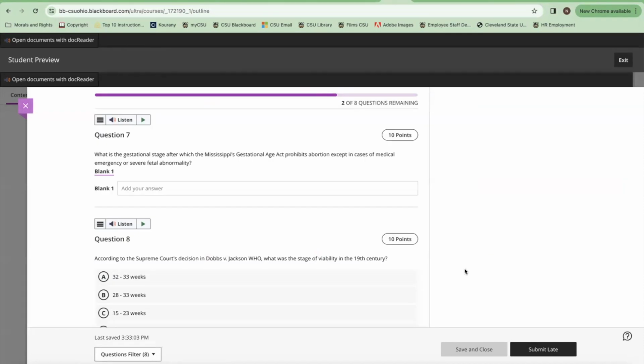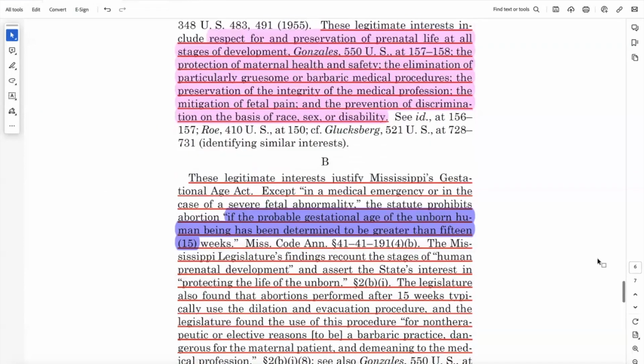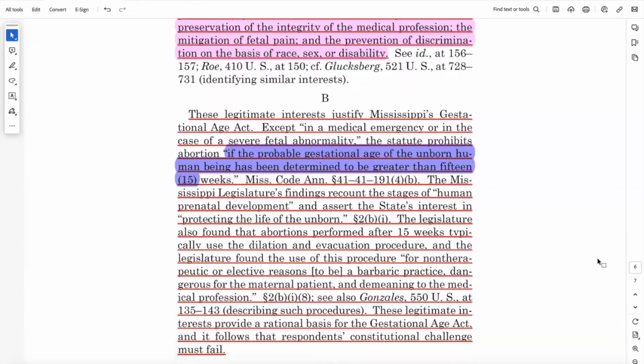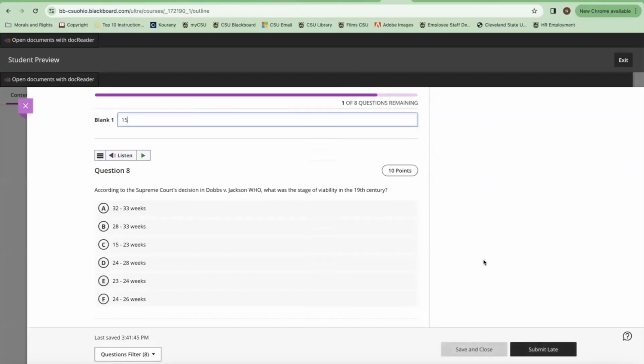Question 7, what is the gestational age after which the Mississippi's Gestational Age Act prohibits abortion except in cases of medical emergency or severe fetal abnormality? If we refer back to the document of the decision, we're going to see it here on page 78. The law actually states that if the probable gestational age of an unborn human being has been determined to be greater than 15 weeks. So this is the line at which the Mississippi law prohibits abortion. 15. And then we're going to the next question.